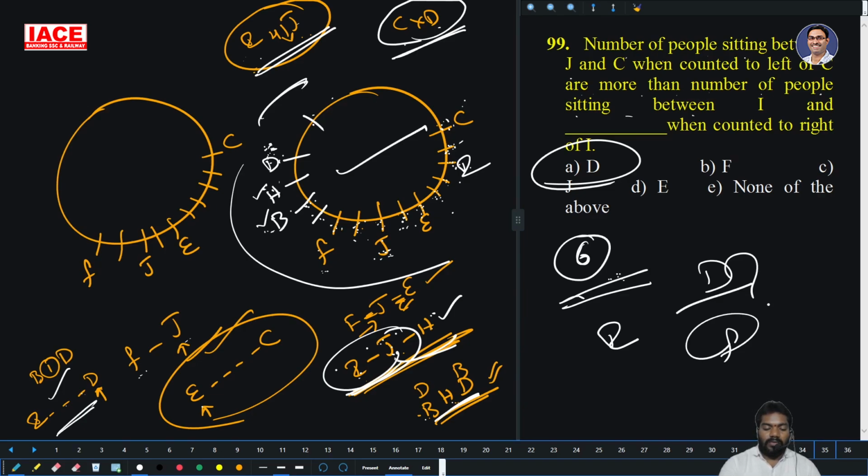1, 2, 3, 4, 5, 6, 7 members is there. But the condition is what? 6 is more than. But 7 is not possible. So that's why F is not possible.